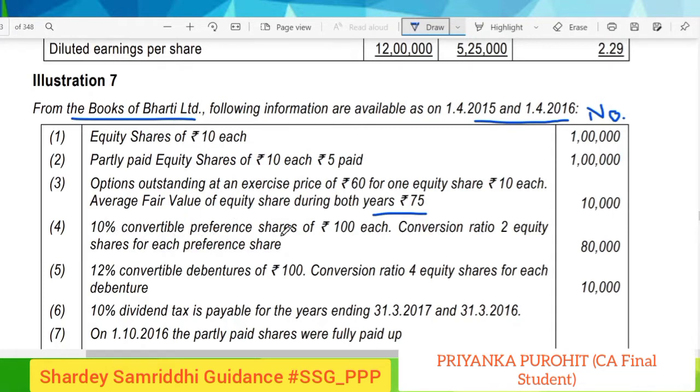10% convertible preference shares of rupees 100 each. Conversion ratio is 2 equity shares for each preference share, and the number of such preference shares is 80,000. 12% convertible debentures of rupees 100. Conversion ratio is 4 equity shares for each debenture, and the number of such convertible debentures is 10,000. 10% dividend tax is payable for the years ending 31st March 2017 and 31st March 2016. So this dividend tax we have to use for the calculation for preference shares.